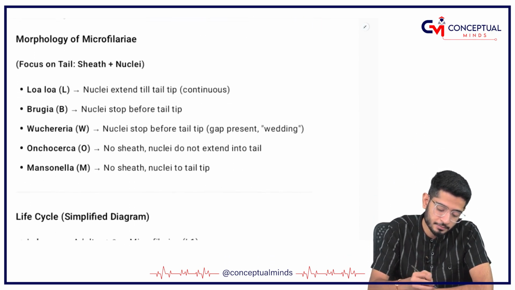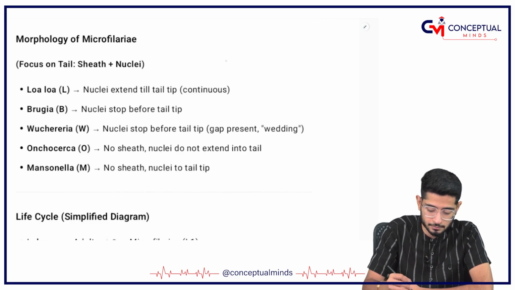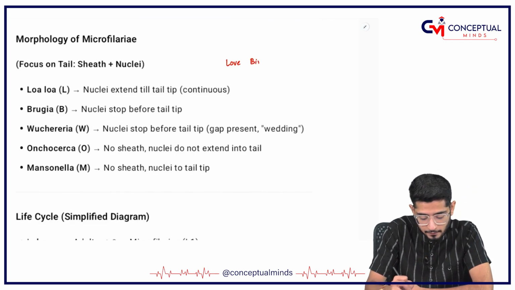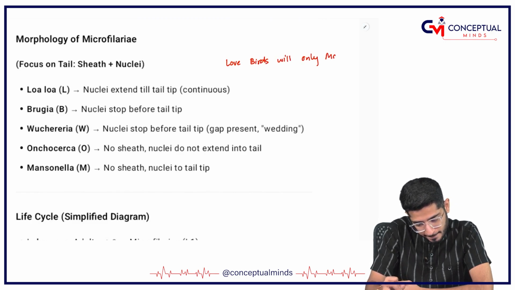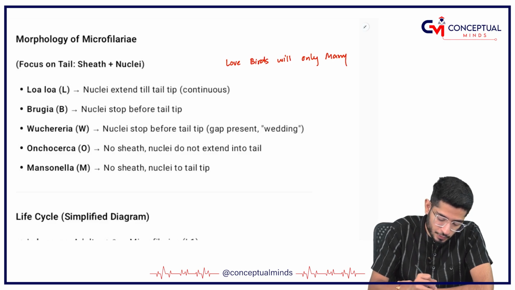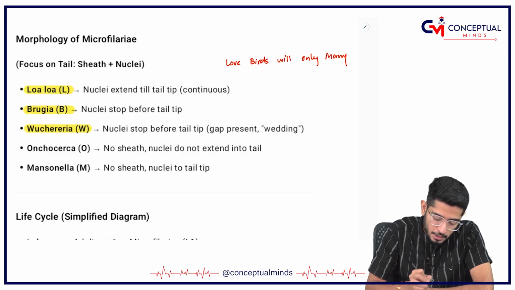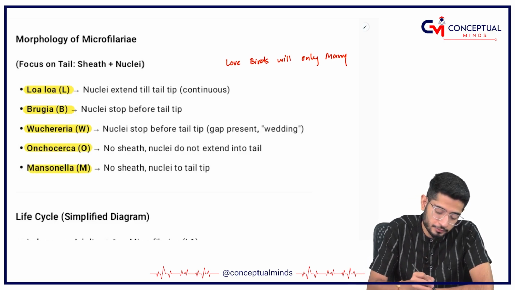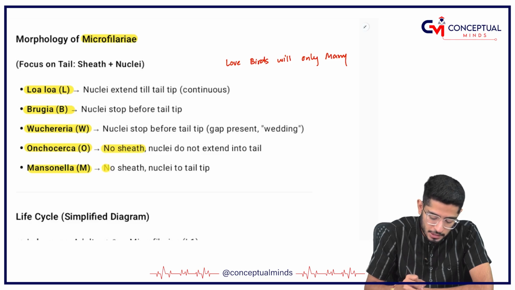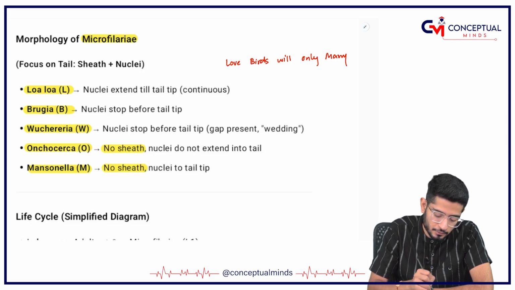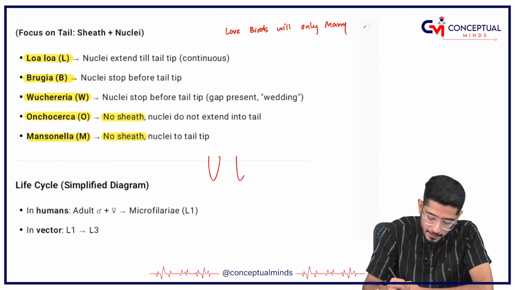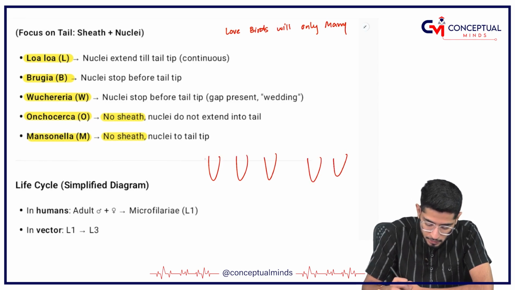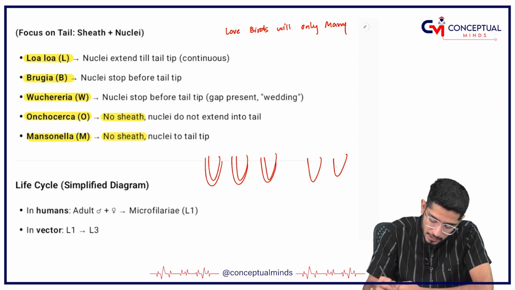Different microfilariae are there. So I have given you the mnemonic, that is 'Love Birds Will Only Marry'. L for Loa loa, B for Brugia, W for Wuchereria, O for Onchocerca, M for Mansonella. The microfilariae in O and M have no sheath, whereas the others have a sheath. So L, B, W have a sheath, whereas O and M have no sheath.